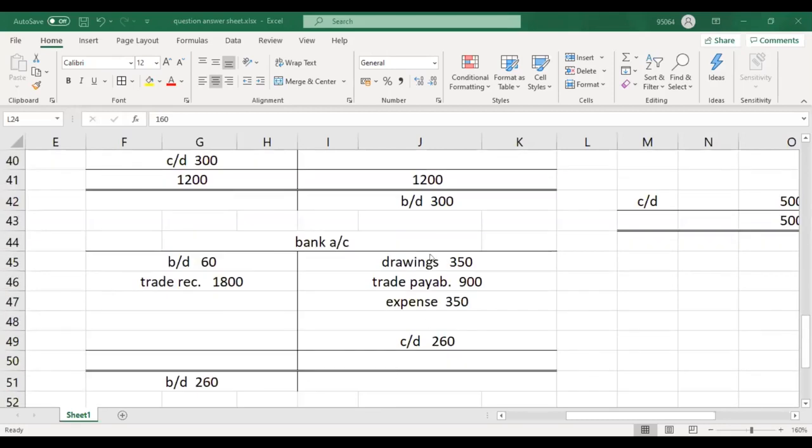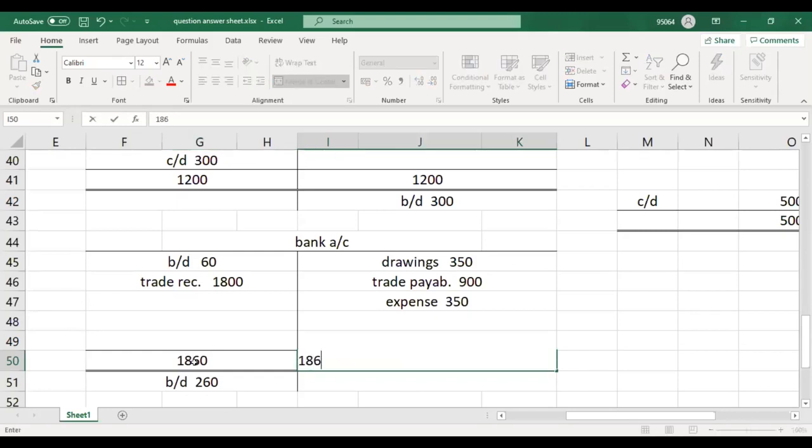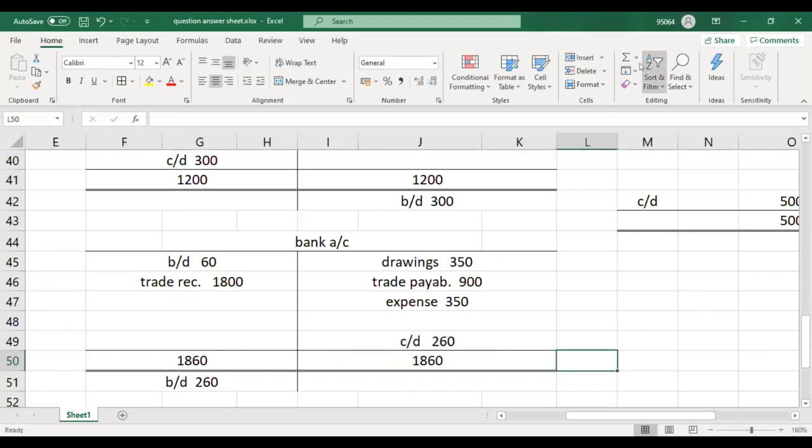Now trade receivables you have there, and the bank. We need to balance the bank T account. If you have done the cash account correctly, these should be equal.